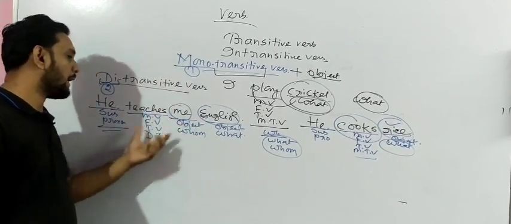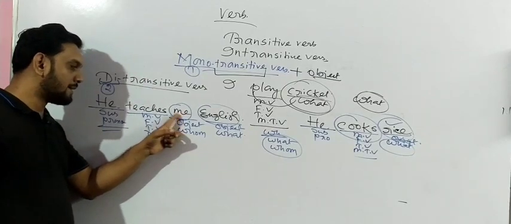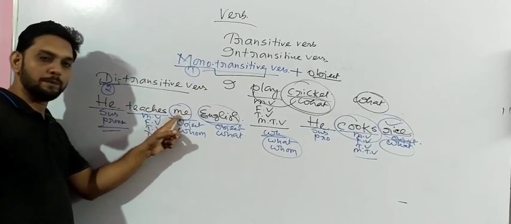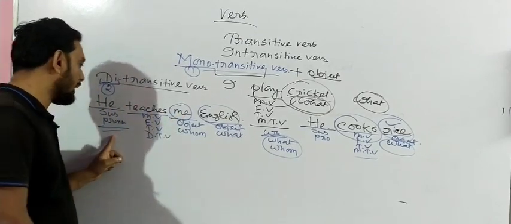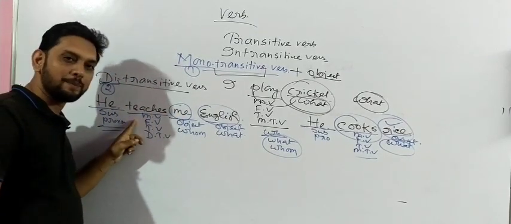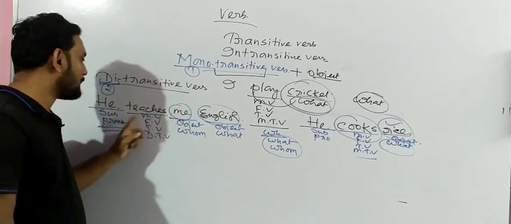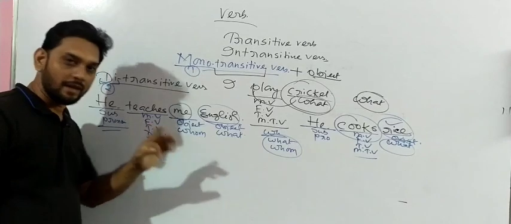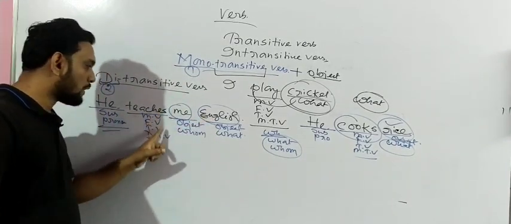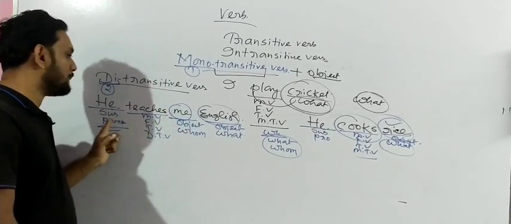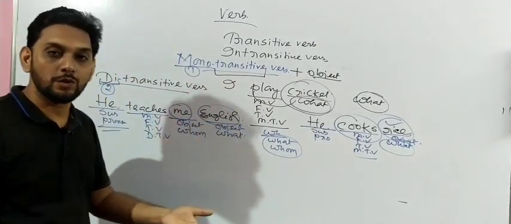So if we want to do the voice change of this sentence, how can we do it? We can take it like this. I, me is the object over here. If I want to take it as the subject, I should use I. Yes or no? And the sentence is written in present indefinite. So we can write I am taught English by him. It is one answer. The second answer can be written like this: English is taught to me by him. That means both ways we can convert it into passive.